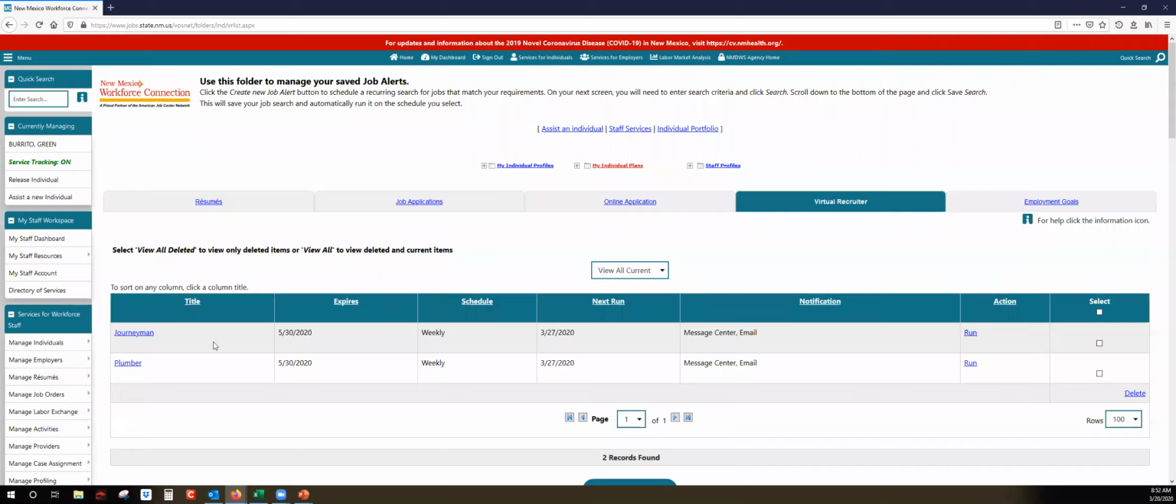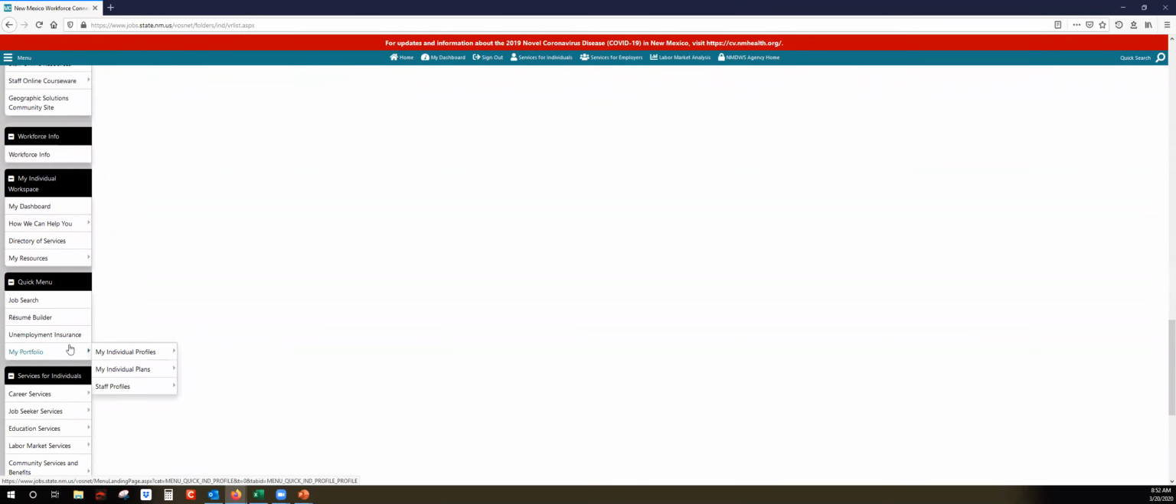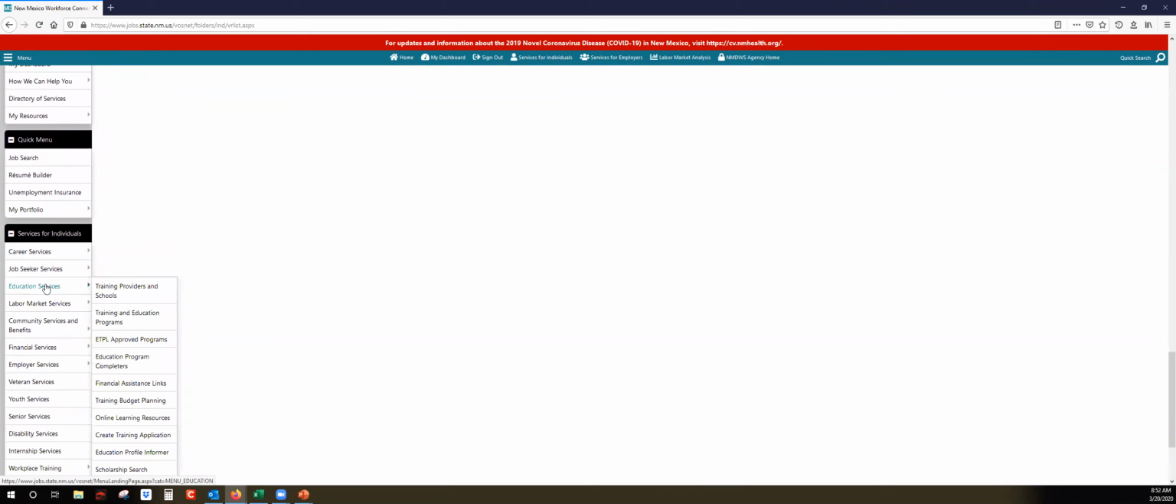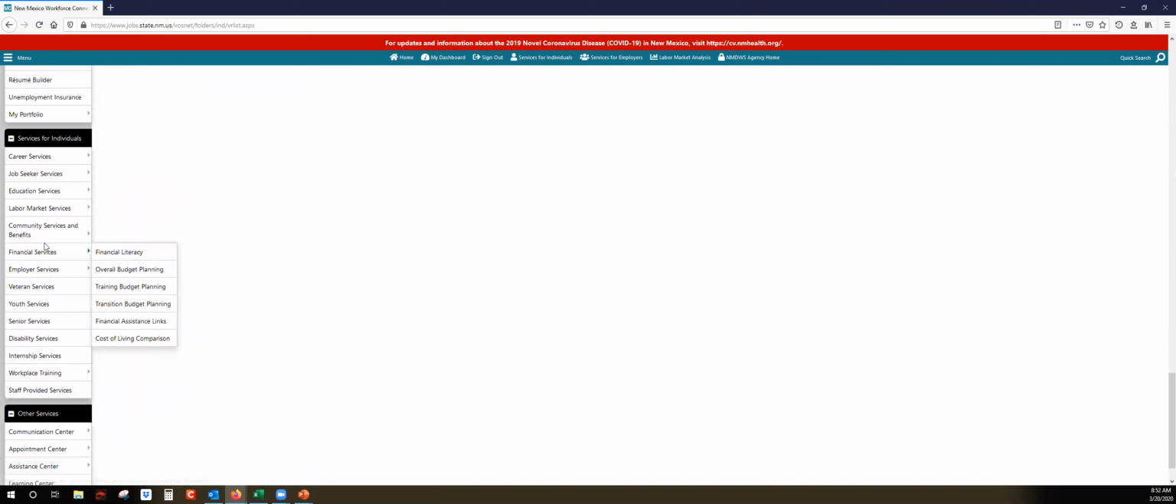If you have an account, you'll log in. You'll go down here to where it's education services. So again, everything that's available to you is on the left-hand side. So online courses, classroom training, internships, on-the-job training, maybe an associate's degree, all this information you can research yourself on any of these tabs here. But for today, we're going to focus on online learning resources.